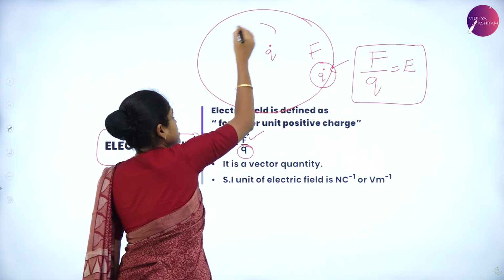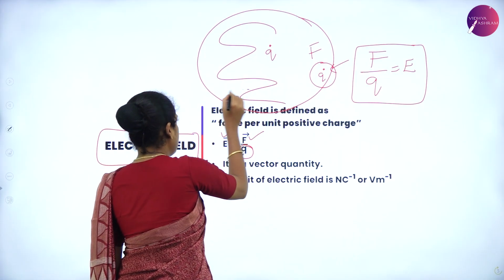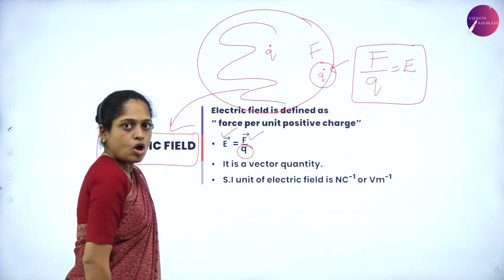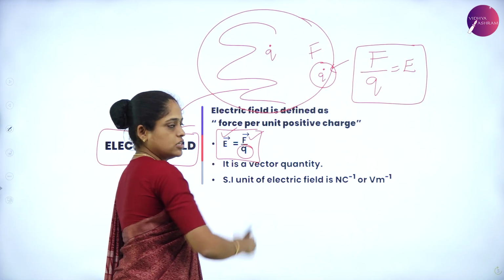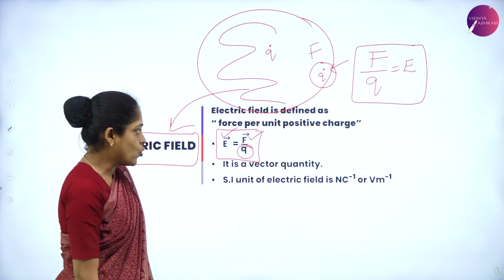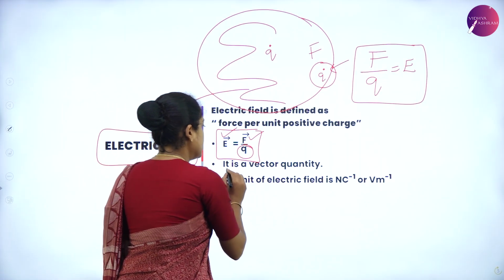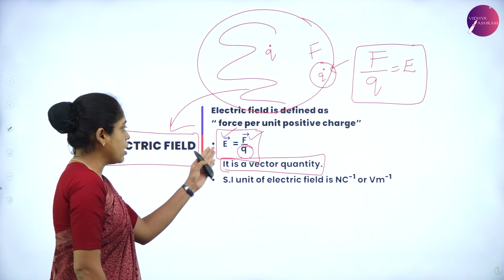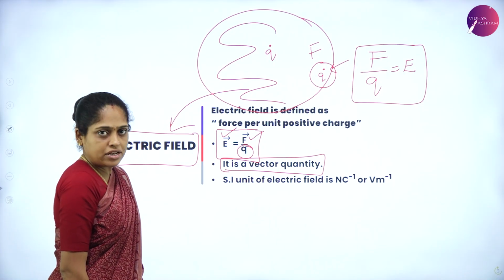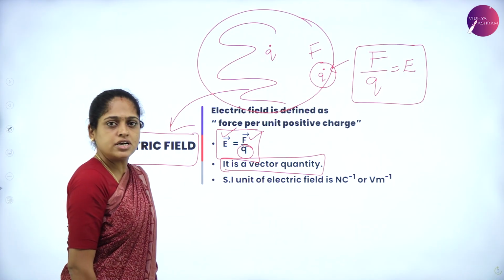So, the space around the charge is nothing but electric field, whose strength is calculated by the equation E is equal to F by q. And remember, this E is a vector quantity. Therefore, you have to represent the equation in vector form, how I have represented here.